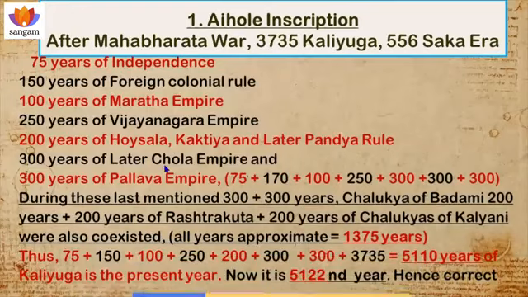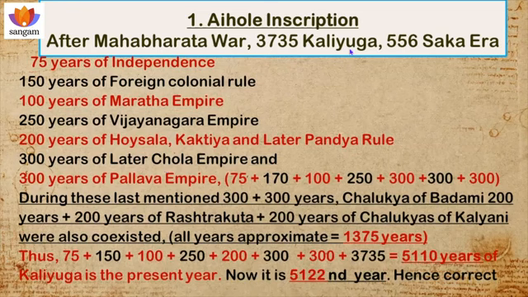So, the Aihole inscription is dated in 3735 Kali Yuga, and from then to the present, the number of years will be approximately 1375, based on 75, 150, 100, 250 like that. So, if we add this 1375 to 3735, that will be the present Kali Yuga date, that is 5110. It is 5122 because I have used only approximate, round figures. So the Aihole inscription also proves that my date is correct.